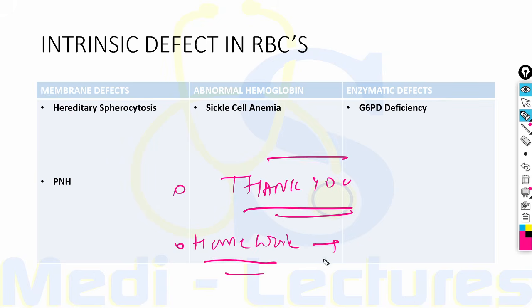Kindly look at all the peripheral smears which are given in Harrison in the chapter on anemia and polycythemia.